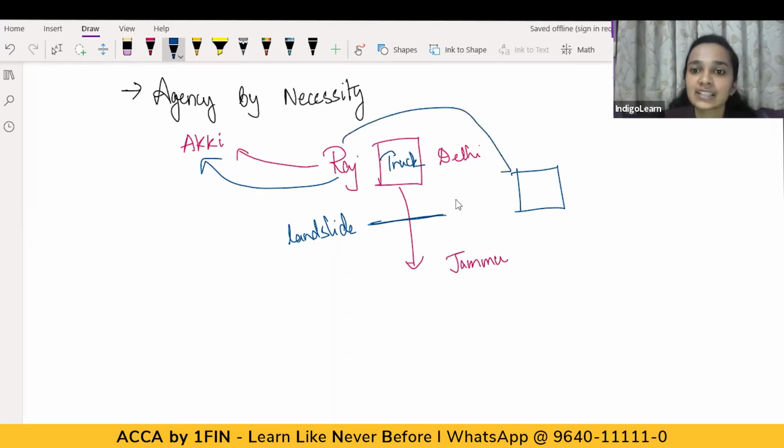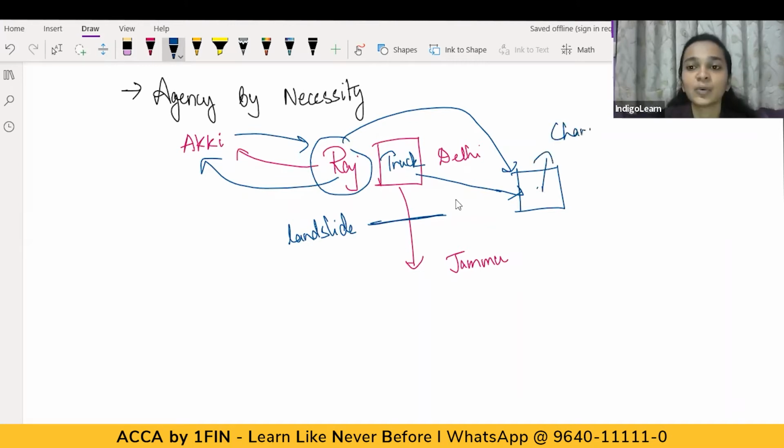So Mr. Raj decides to shift the goods from the truck to this godown, so that whenever the weather is fine, he will again load the goods into the truck and take them to Jammu. Here, before deciding upon storage of goods in the godown, Raj could not take Aki's permission. And if he is using this godown, he'll also have to pay some charges. No one is going to let Raj use the godown for free. Definitely not. So in this situation, Raj has acted in an emergency situation.